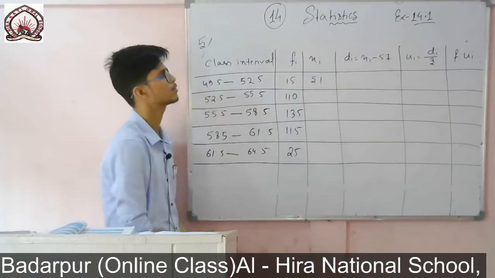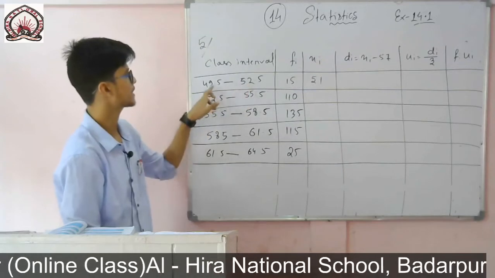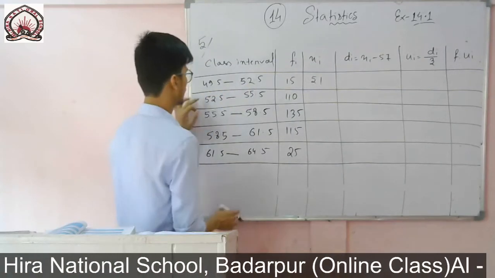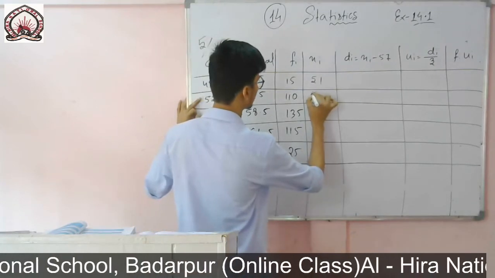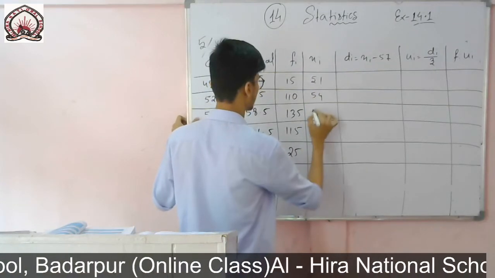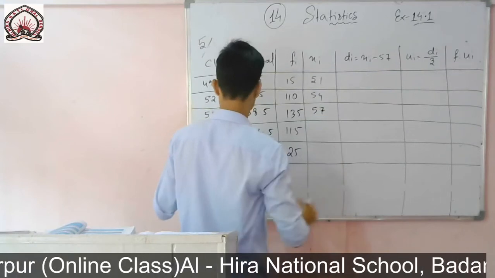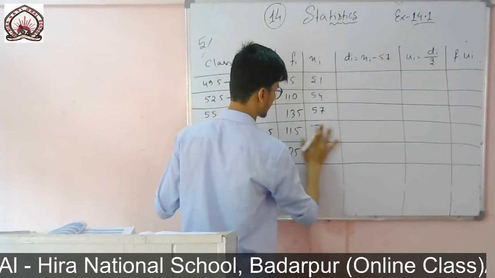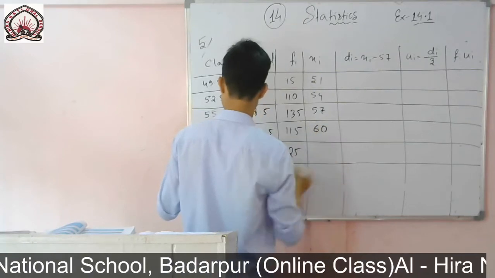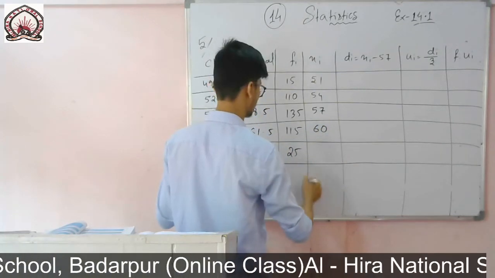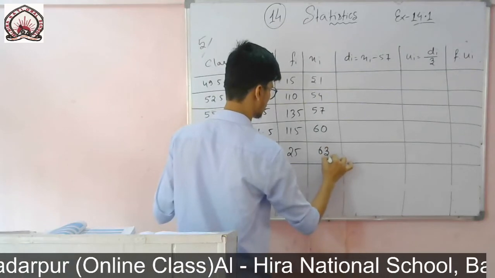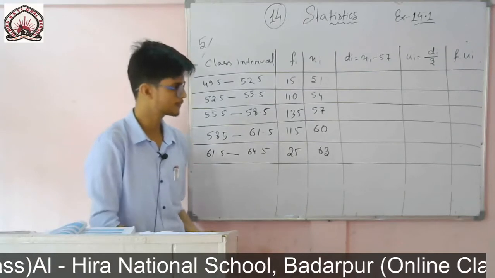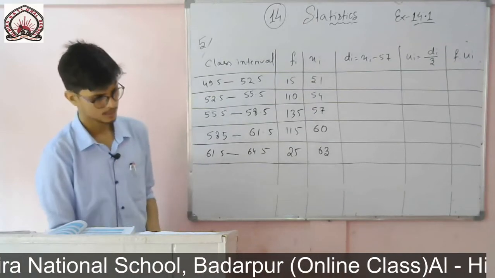Or normally you know the formula, upper limit plus lower limit divided by 2. So we get 51, 54, 57, 60 and 63.